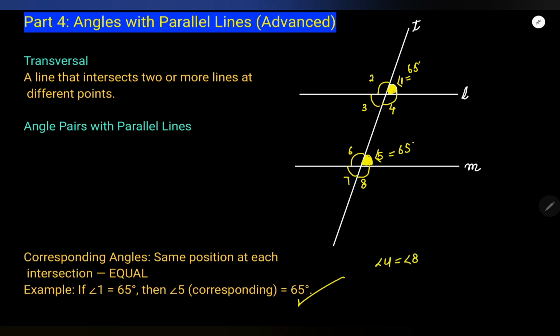And then 3 and 7 are also corresponding. 3 equals 7. 2 and 6 are also corresponding. So are you getting my point? Same position at each intersection. We have two intersections here. The same position, 2 and 6, so they are called corresponding angles.